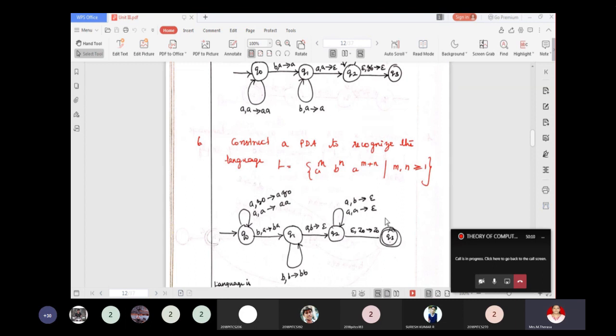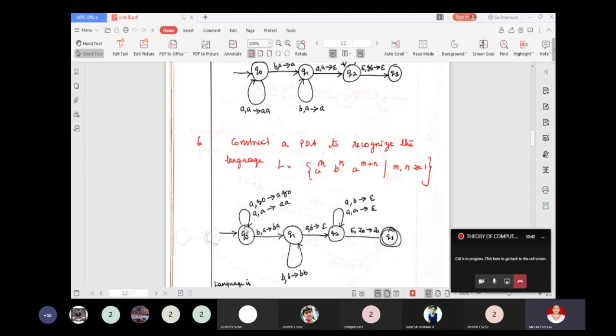And the next example, L is equal to a power m, b power n and a power m plus n. So for this, what you are supposed to do, you have to push all the A's and B's onto the stack. After this B, if you read A, whatever it may be, B or A, you are supposed to pop it out. At last, nothing is to read and Z0 on top of the stack. Keep that Z0 as such and enter into the final state and do accept.